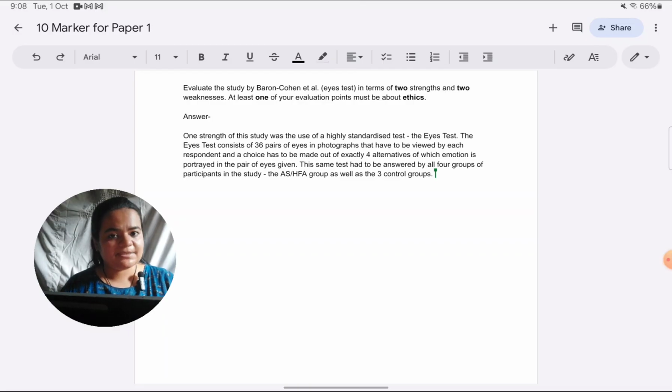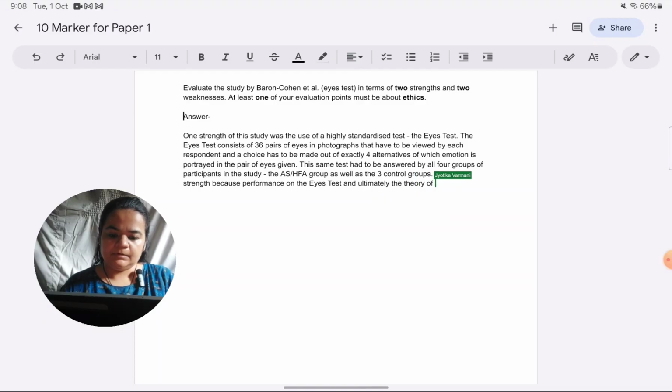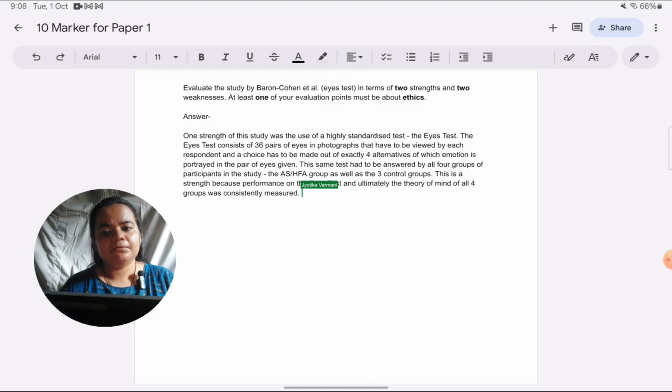Now to explain why I'm saying that this is a strength. So this is a strength because performance on the ICE test and ultimately the theory of mind of all 4 groups was consistently measured. So here I've explained why I'm saying it's a strength: all groups had to answer exactly the same test. And then to link in the PEEL format, or to conclude this point, I would link it to the strength of reliability and replicability.